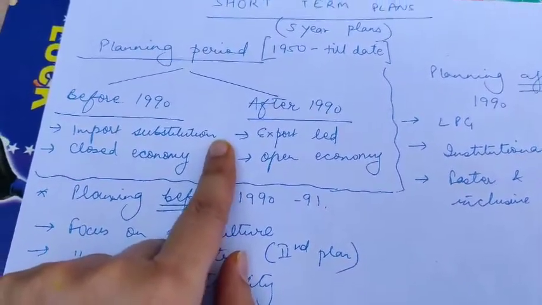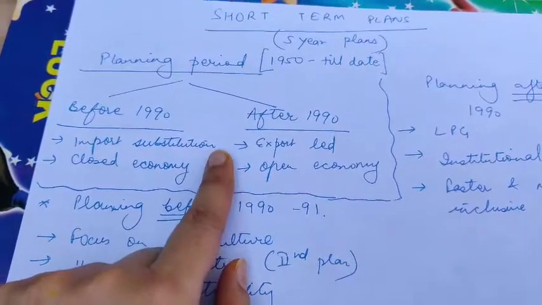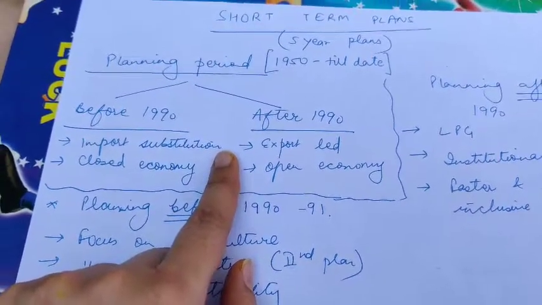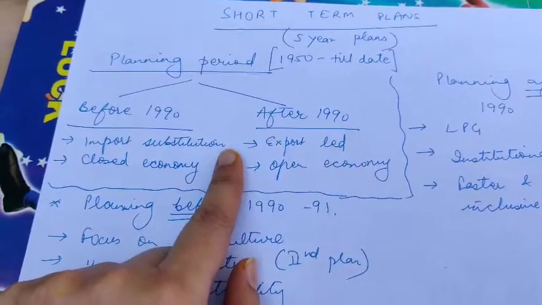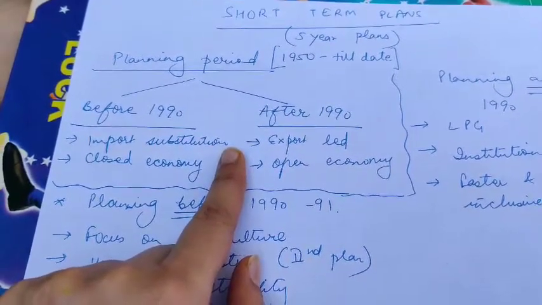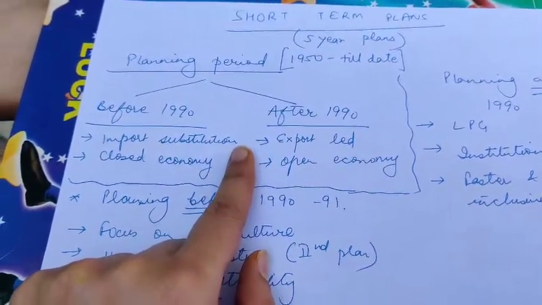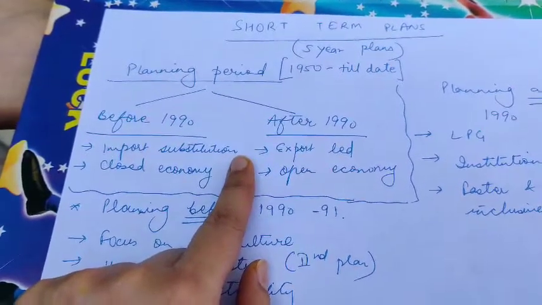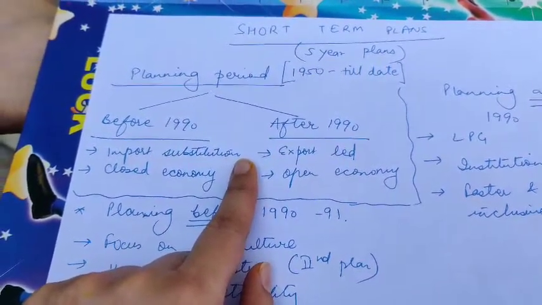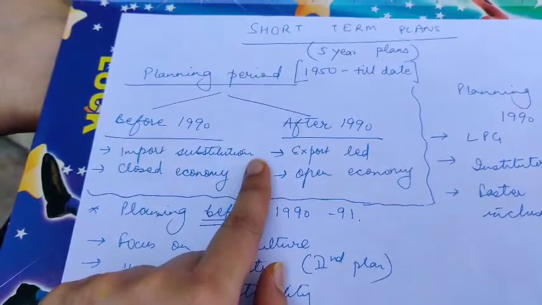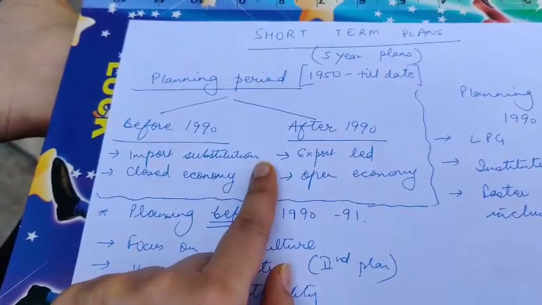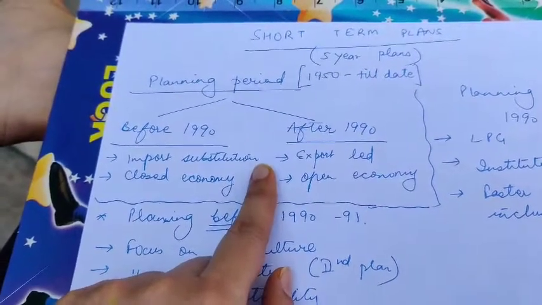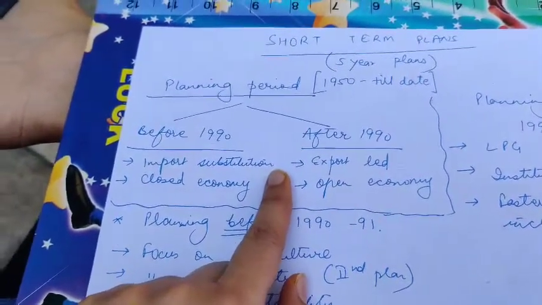Why is it so? Because 1990, my dear students, marked a very important phase that is called Gulf Crisis. Now Gulf Crisis was a very important landmark in India's planning period, because it was in 1990 that all the Gulf countries, the oil producing countries, came together, made a cartel, and the prices of crude oil rose very high.